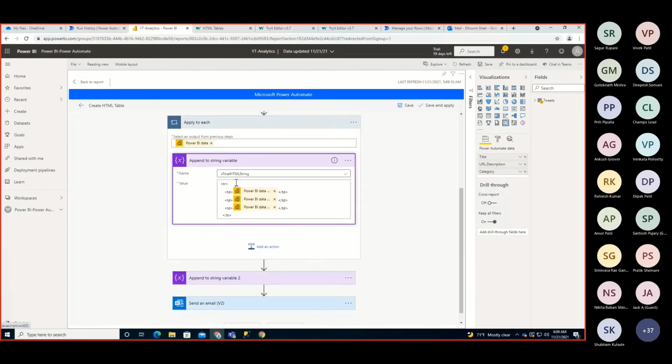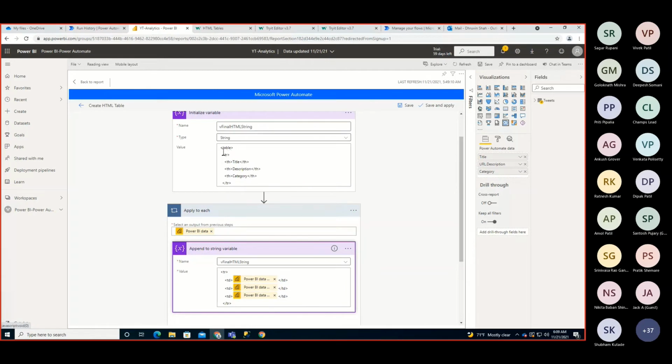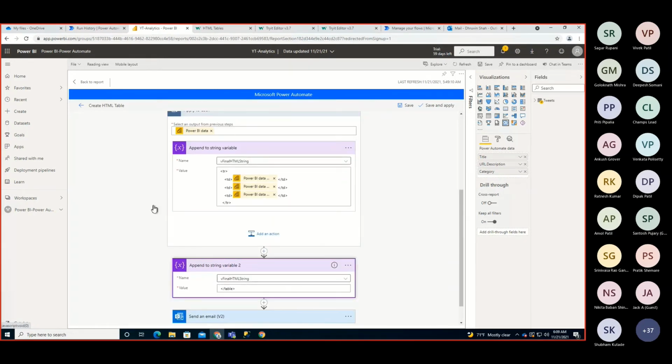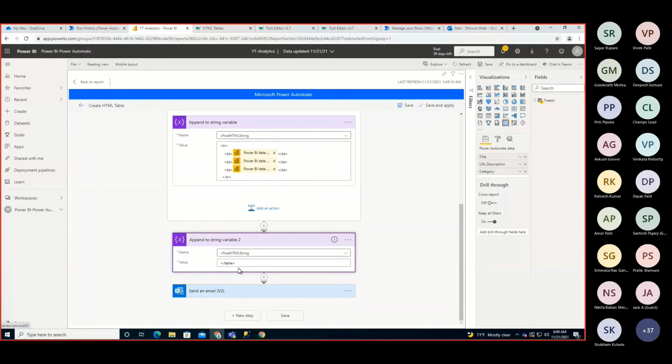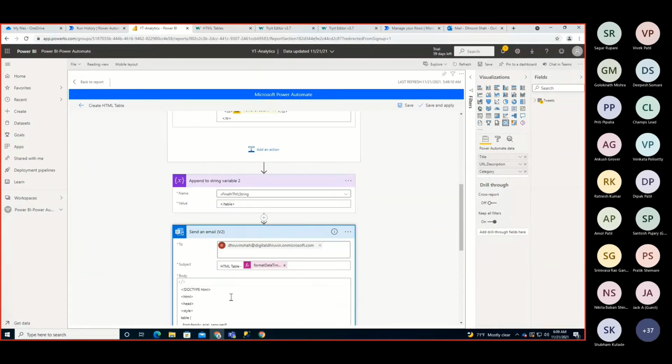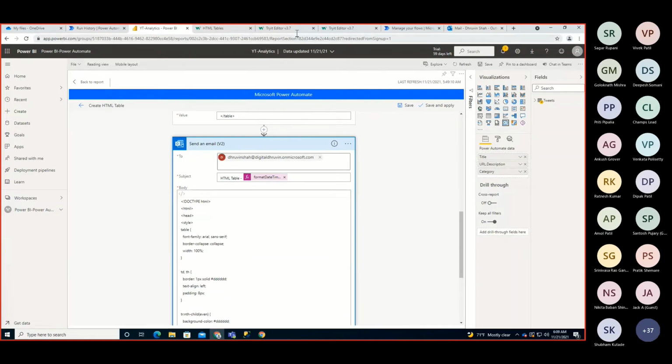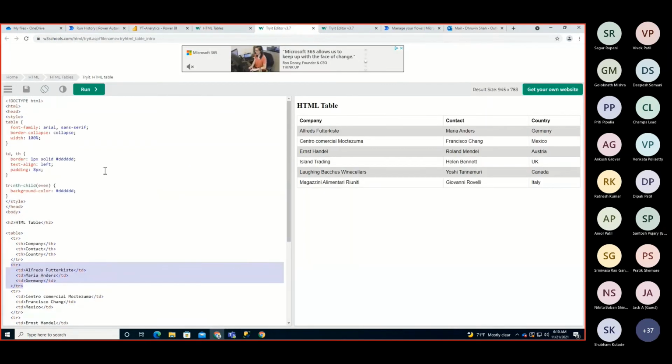After you do that, you simply need to close your table tag. So I'm appending one more string to the same variable with slash table. This is how the table structure is generated in HTML. After that, you simply click on send email, and in send email you can copy and paste your entire structure.